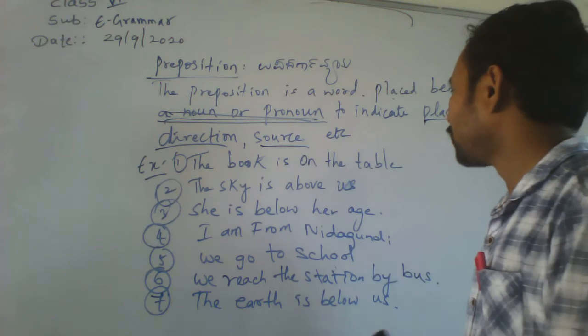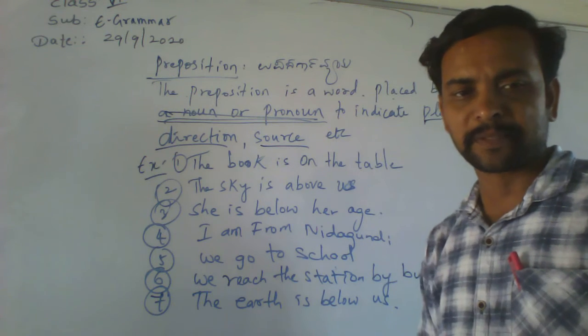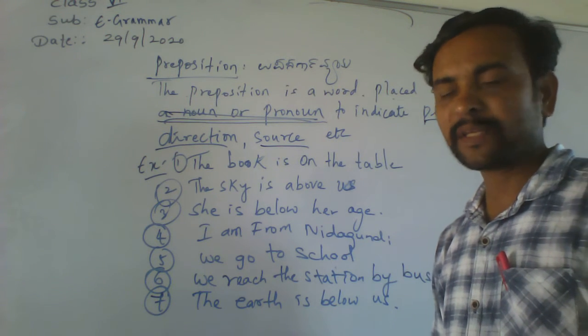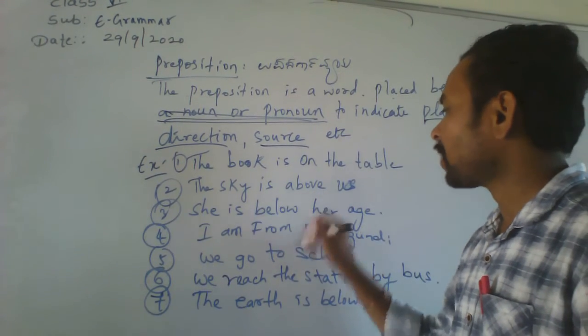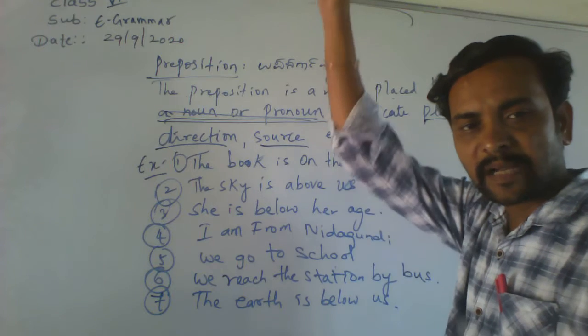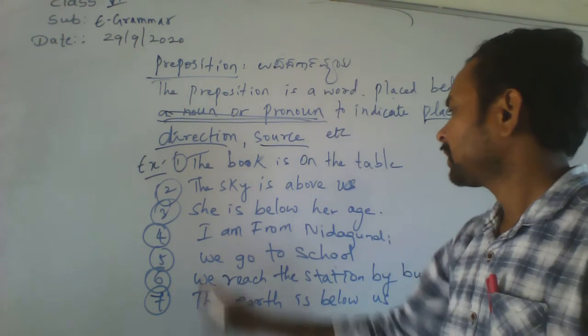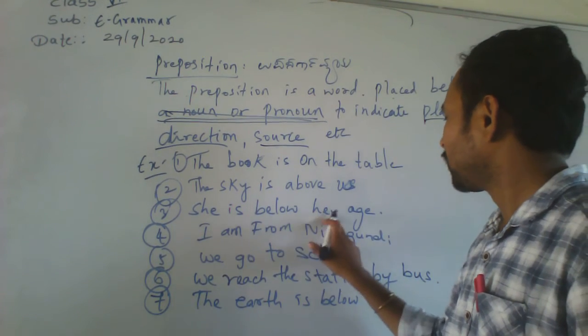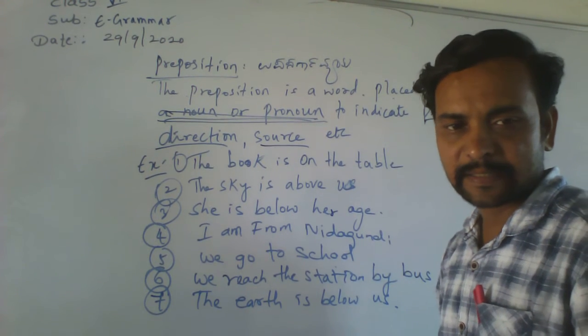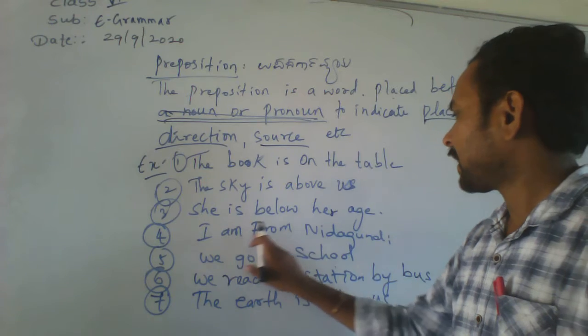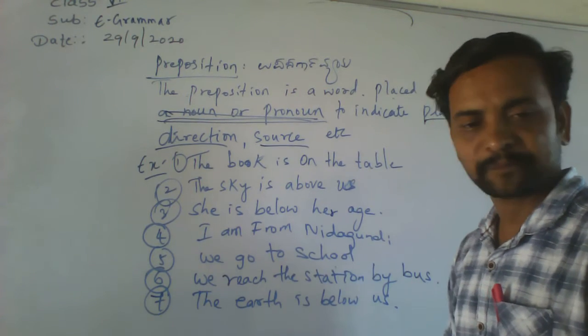The book is on the table. First example. The sky is above us. She is below her age. I am from Nidagundi.